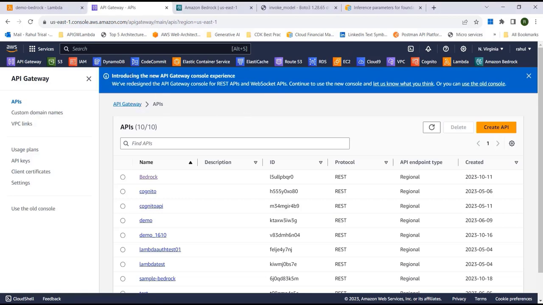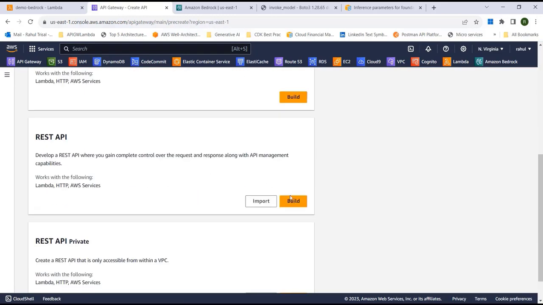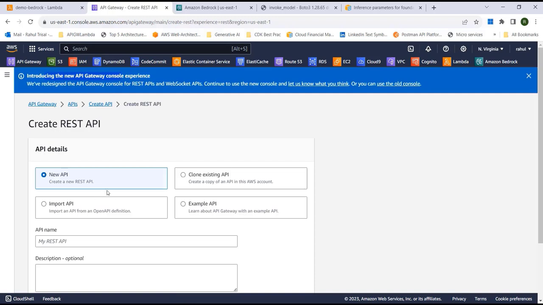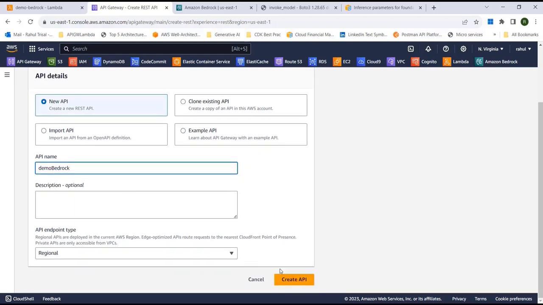You can see API Gateway is introducing a new console. So I'll just do a create API, and then I'll just go to REST API, do a build, and I'm going to name it demo Bedrock, and we'll just go to create API.